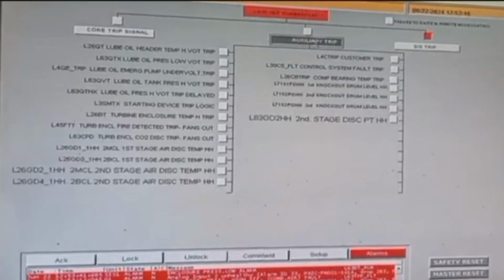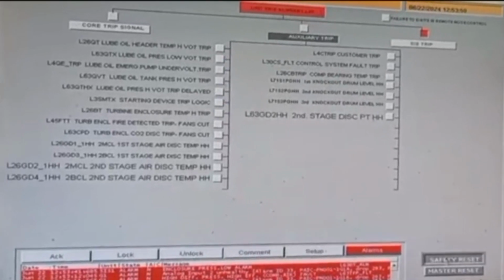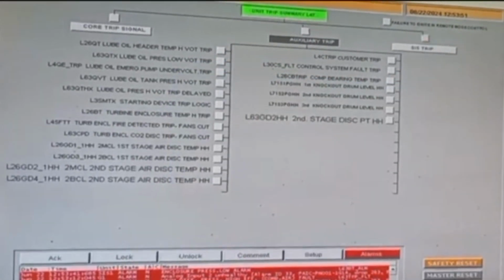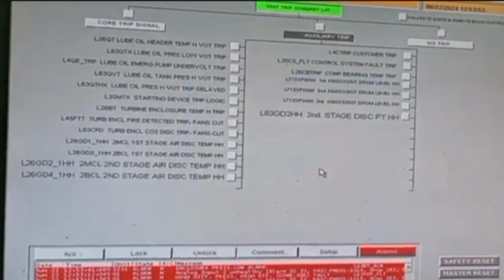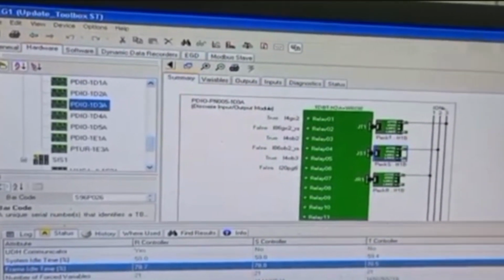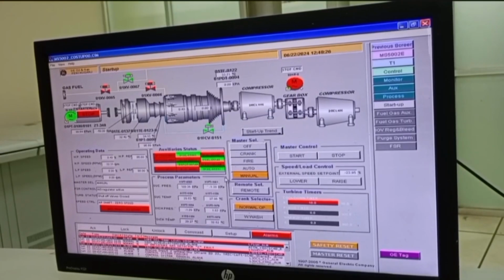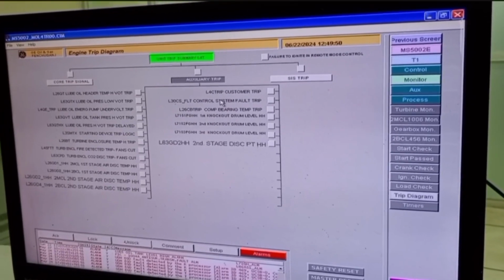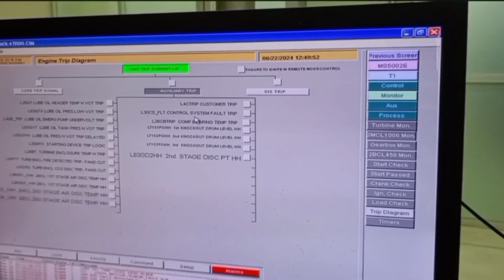After connecting the power supply from the gas turbine server, we have to reset the panel at first. After the reset, we will find that everything is okay. In this way we can change the faulty discrete card of the gas turbine unit. Then we will find that the alarm goes out and everything is okay.